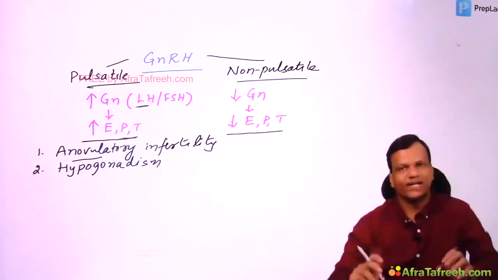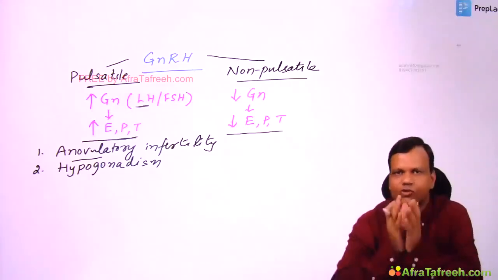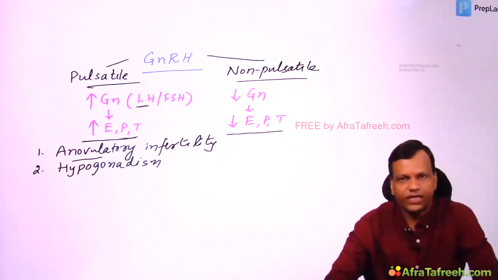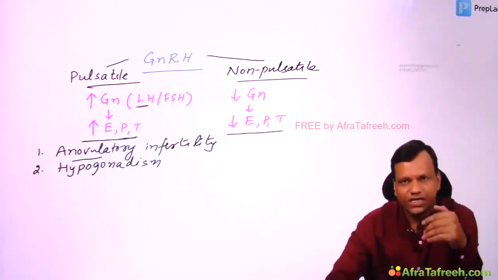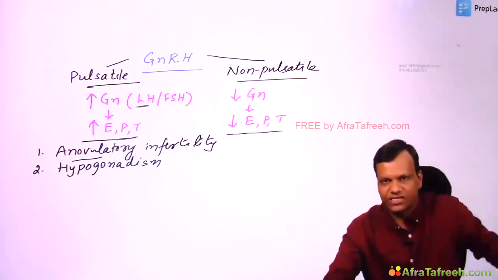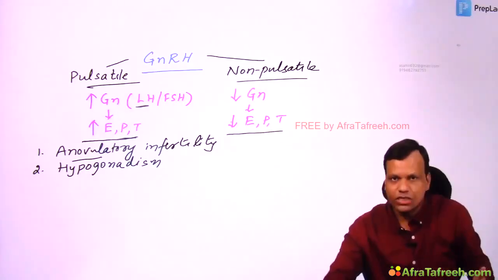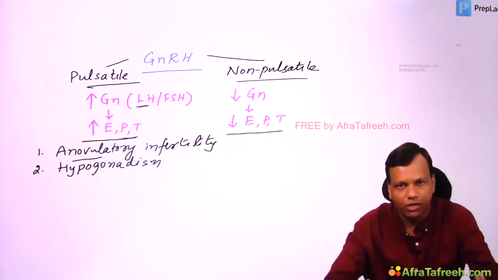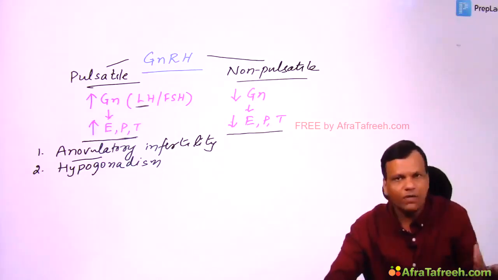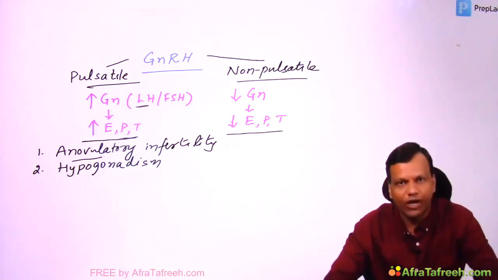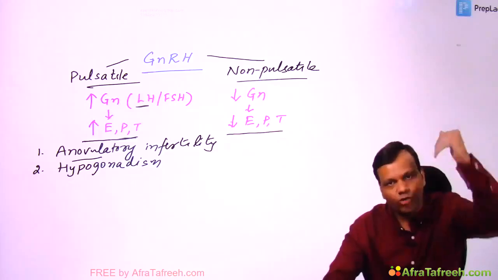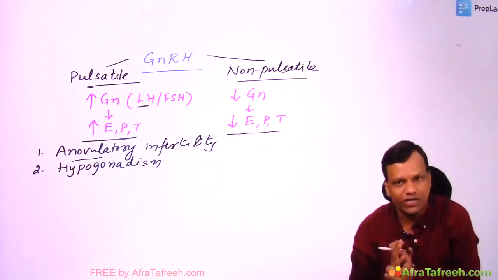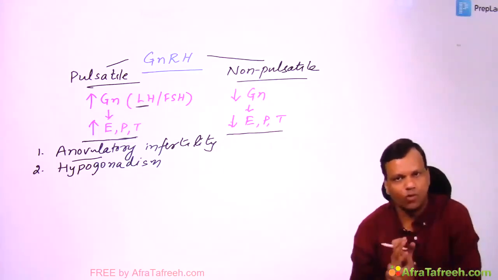Okay. Hypogonadism simply means less sex hormones. When sex hormones are less, we want to increase them. But can we use GnRH for less sex hormone when there is testicular atrophy? Suppose a person has testicular atrophy, and the testicles are not producing testosterone. Can GnRH treat it? Obviously not, because if the end organ is damaged, it will not be able to increase. So it will be used for hypogonadism which is due to less gonadotropic hormone. That is known as hypogonadotropic hypogonadism. Not every hypogonadism, only hypogonadotropic hypogonadism. Clear?